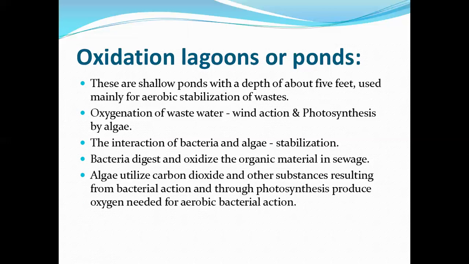Oxygenation of wastewater by wind action and photosynthesis by algae. So the main aim of these oxidation ponds is that oxygen has to enter into the wastewater. It can be done by wind action and the photosynthesis process by algae. Wind action means by wind also the oxygen can enter into the water, and by photosynthesis, the algae which are present in this wastewater will be carrying out the process of photosynthesis, right?